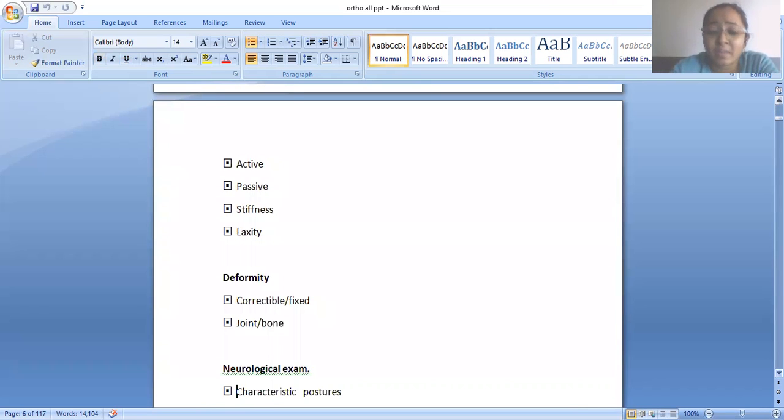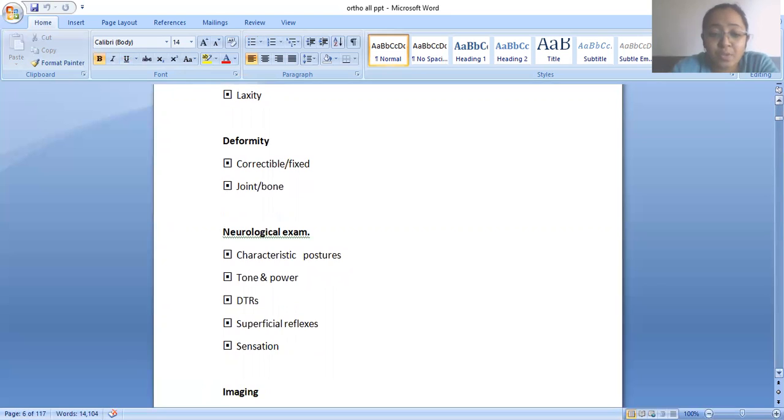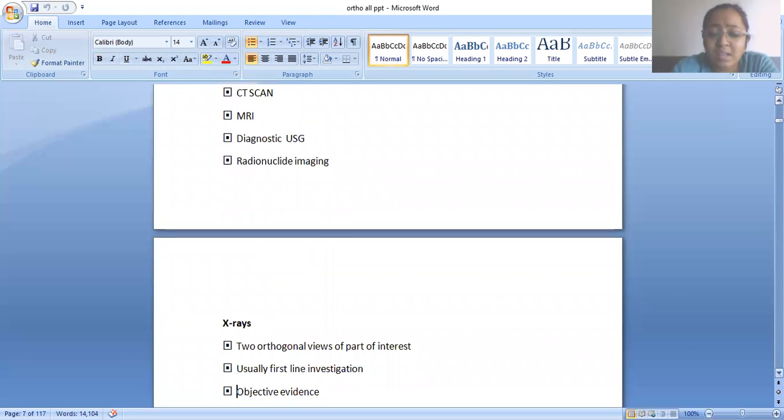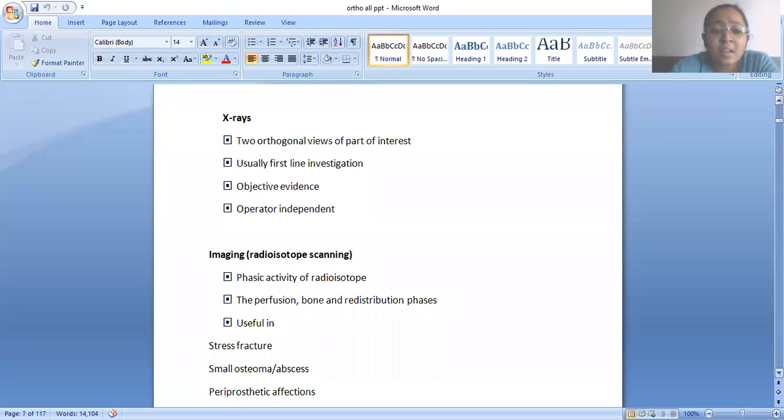Then deformity, if any is present, and deformity correction, correctable and non-correctable, joint or bone deformity. Then neurological examination for posture, tone, power, deep tendon reflexes, superficial reflexes, sensations. Then imaging examination, CT scan, x-rays, imaging,